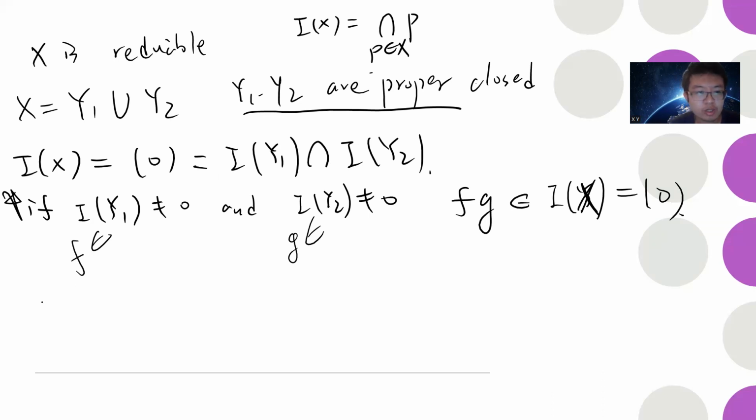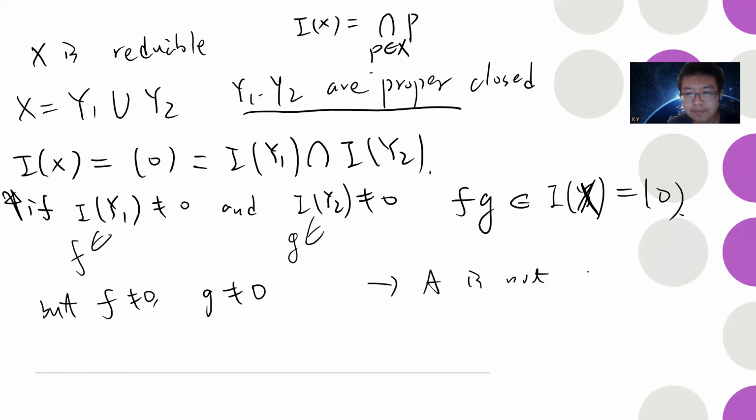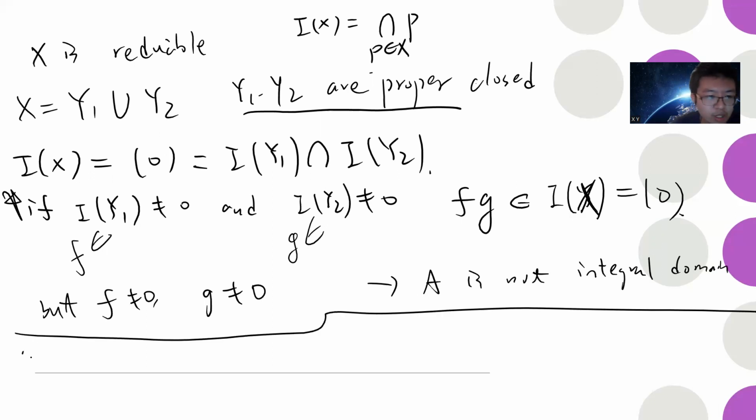But the problem is that I of Y1 is non-zero, so I can choose f to be non-zero. I of Y2 is non-zero, so I can choose g to be non-zero. But the fact is that f times g must be in the intersection, and the intersection must be 0 by our definition. So fg will be 0, with f non-zero and g non-zero. This shows that A is not an integral domain. You might ask why I of Y1 is not 0.